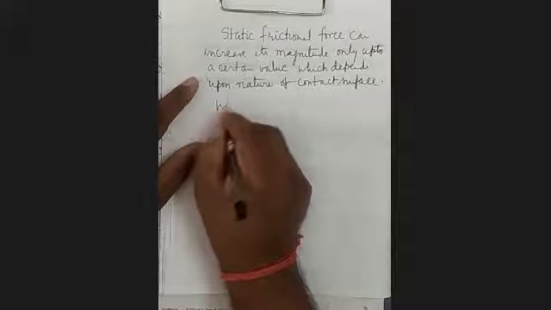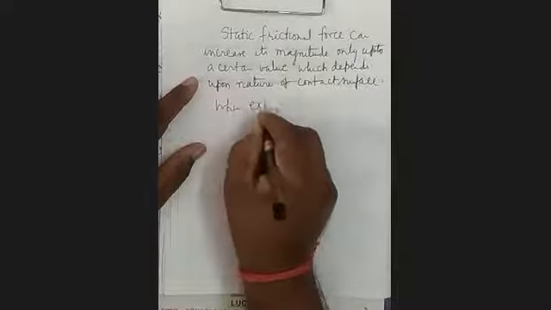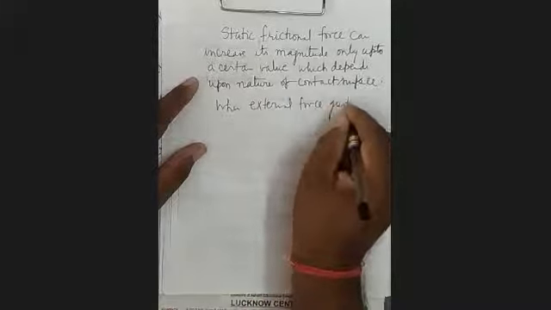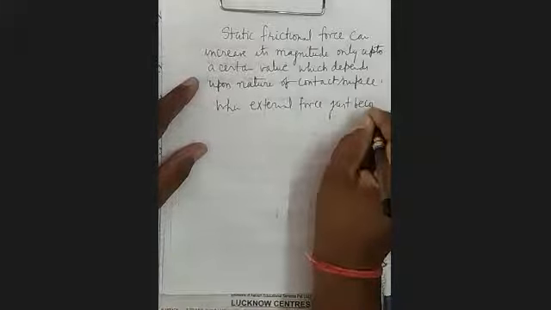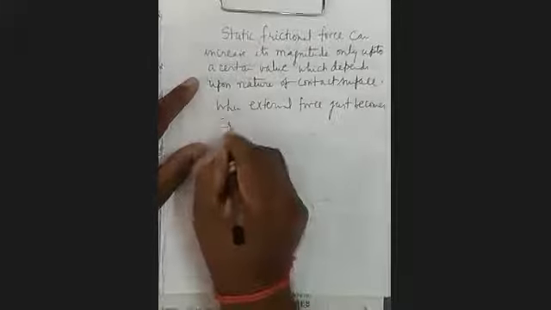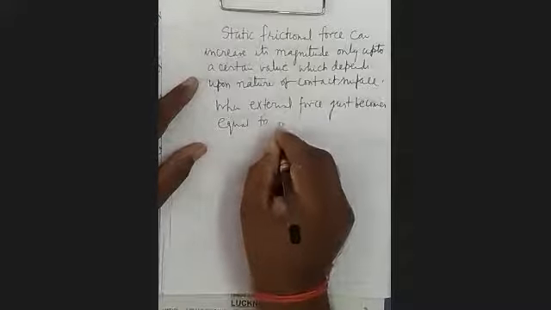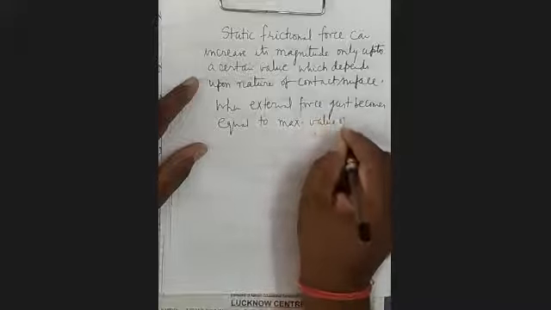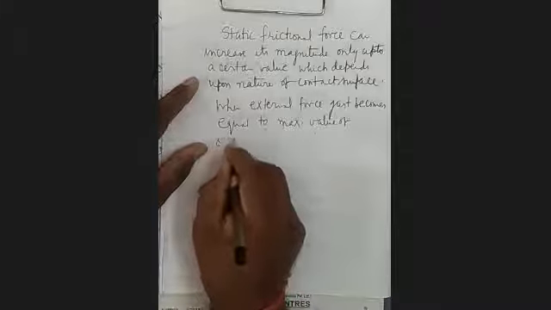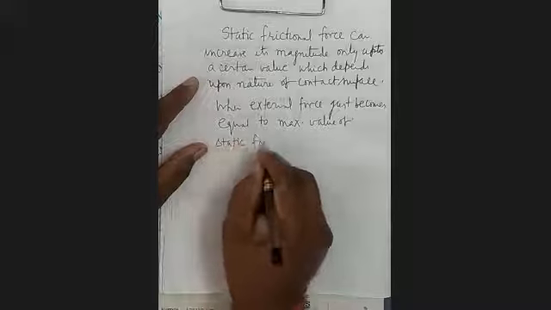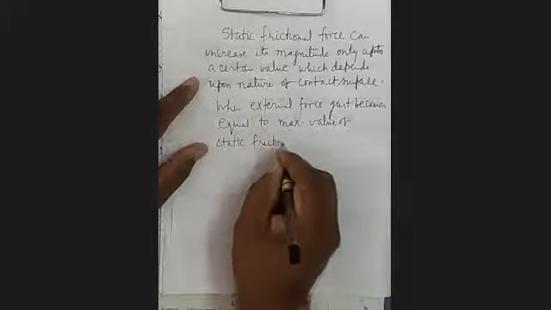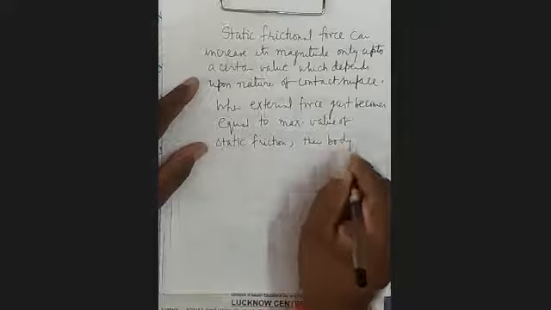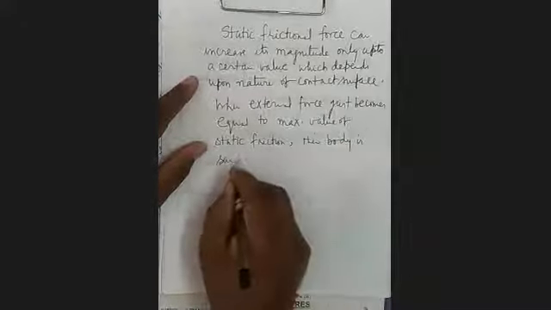When external force just becomes equal to maximum value of static friction, then body is said to be in limiting equilibrium.